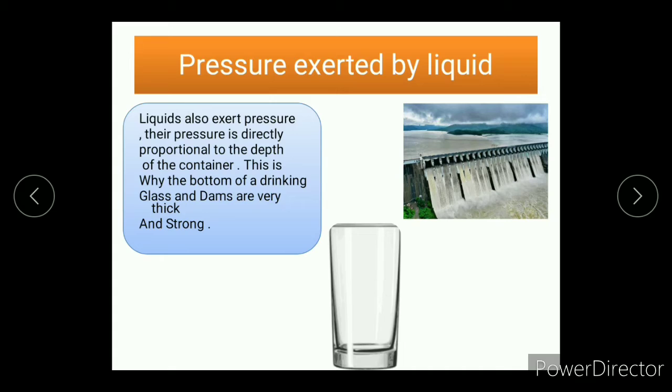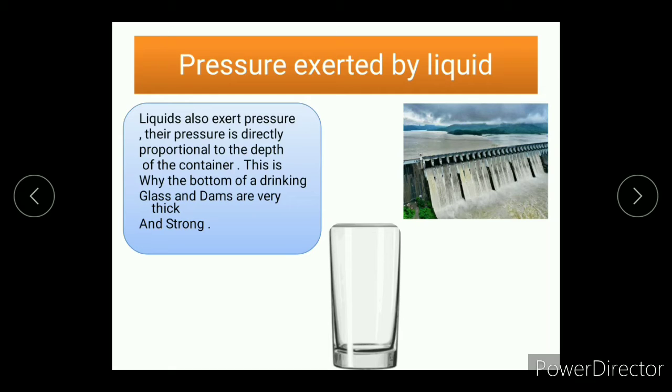Firstly, everything present in this world exerts pressure on something. Like you are sitting on a chair, so the chair is exerting pressure on the ground.